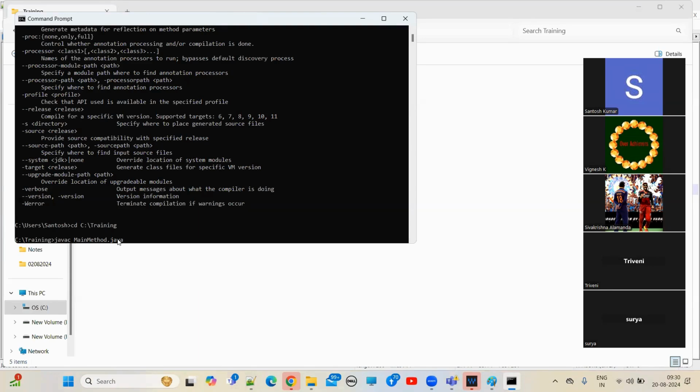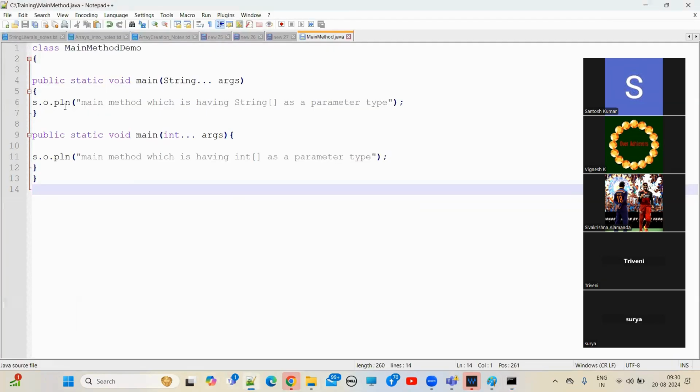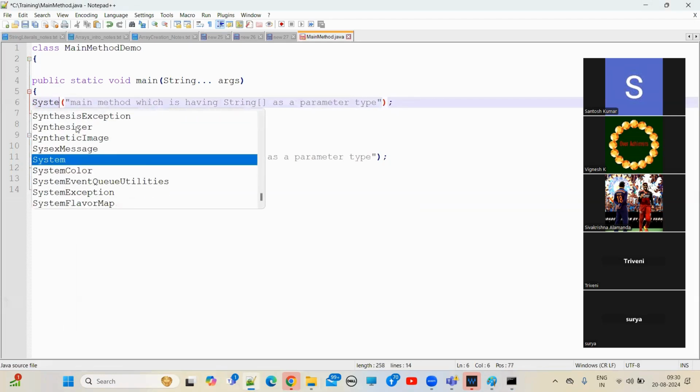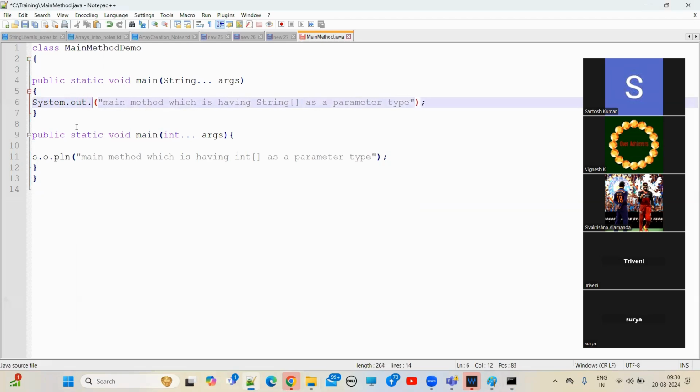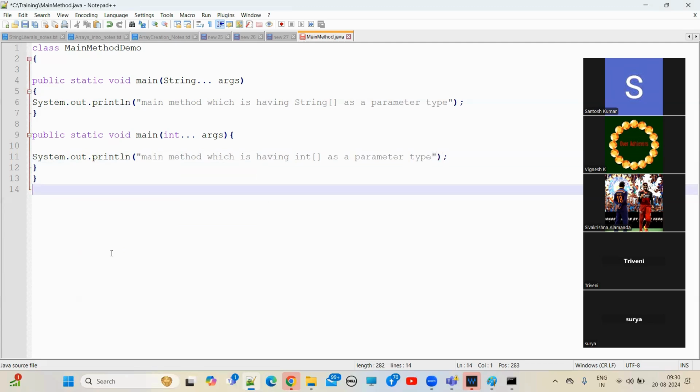This is the command prompt. For compilation, 2 errors. What are the errors? SOPLN we have written, right? How will it take SOPLN? You need to write System.out.println. You guys have to tell. See how you are there, and here what? System.out.println. Okay.